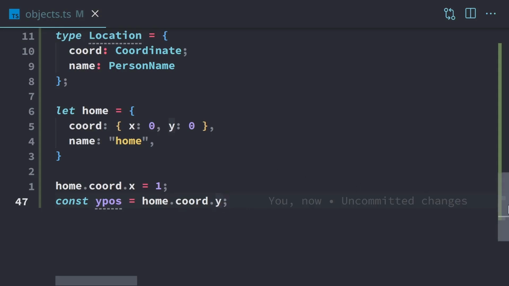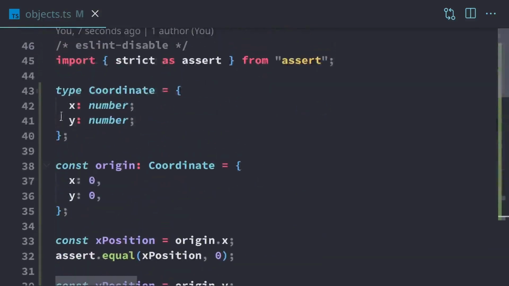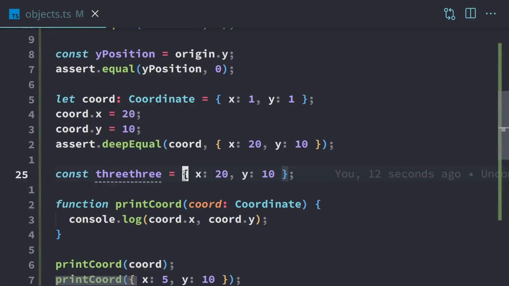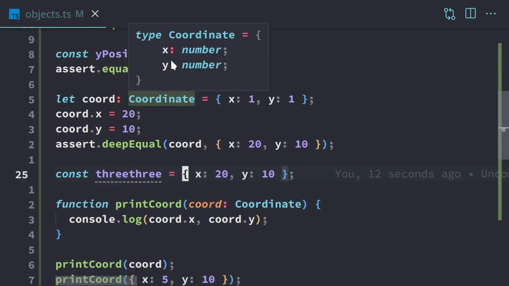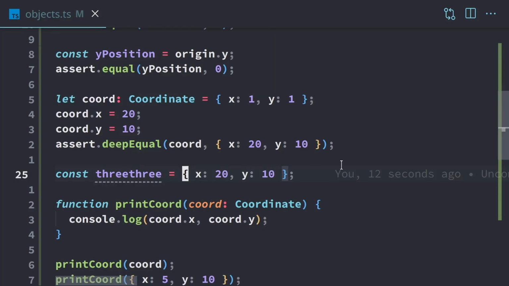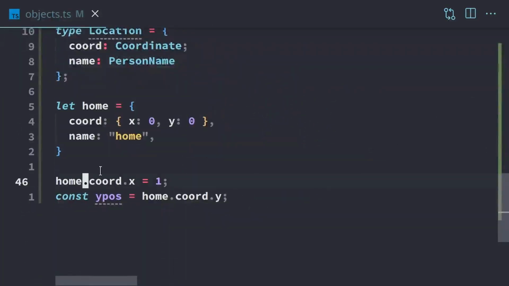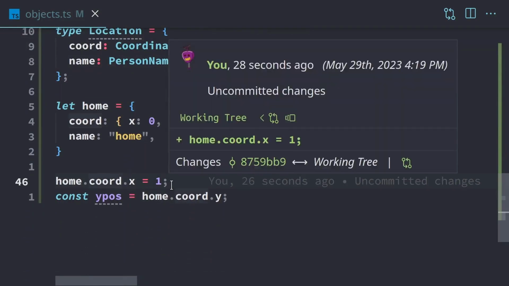So what we do with object types, we assign a shape to the object. TypeScript is able to figure it out. We're able to use curly braces to define the shape of other objects, and TypeScript will determine that they match because coordinate has x y, and this one also has x y, so essentially they're the same. And we're also able to use nested objects and access them using multiple dots. And that'll do it for this video. I'll see you in the next one.